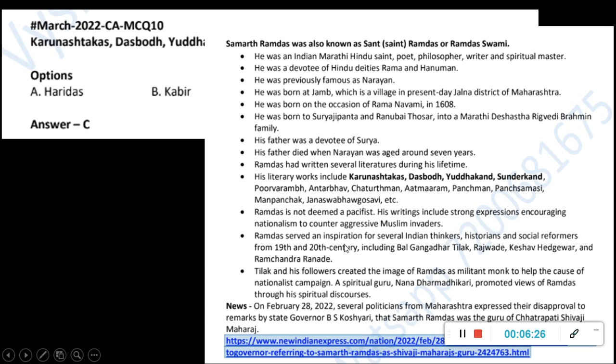And again, he was an inspiration for several other Indian thinkers also, including Bal Gangadhar Tilak. So again, his name keeps coming in the news for various reasons. Maybe his anniversary will be there, or some statue will be built, or something will be celebrated. Okay, because of that, he is always in the news. So you have to know.